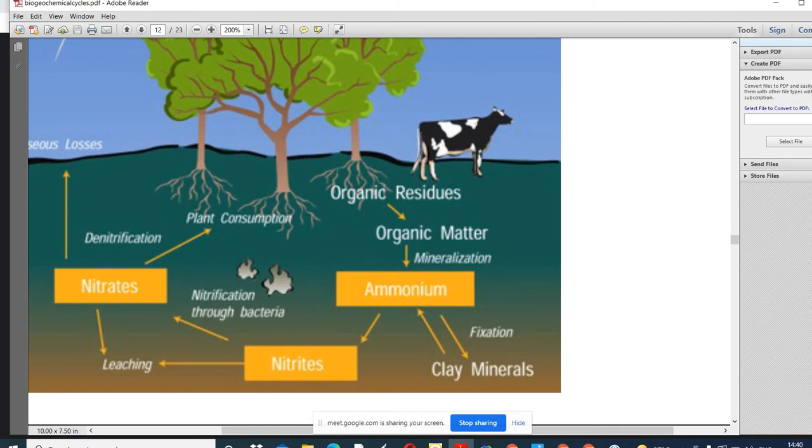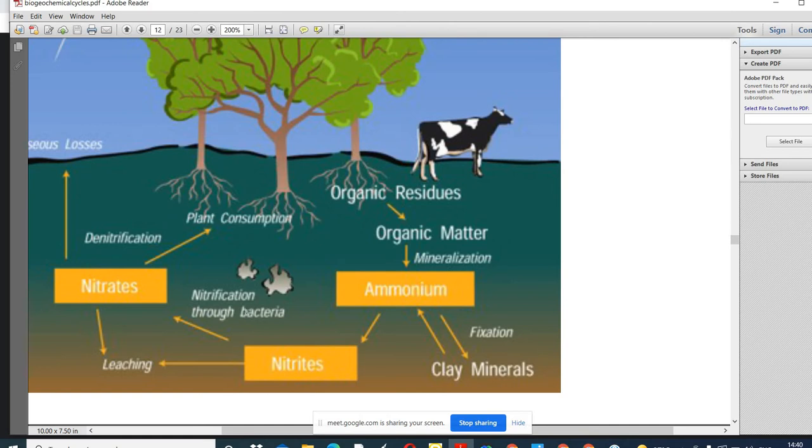The conversion of ammonium ion into nitrites is also done by some bacteria, and again nitrification through bacteria. So in all the steps, bacteria are involved.